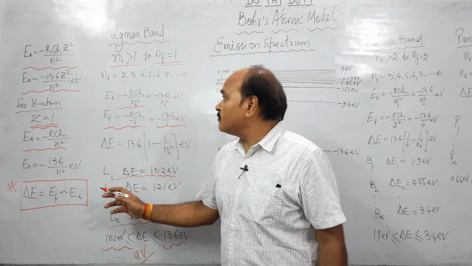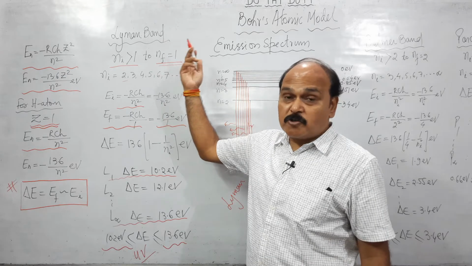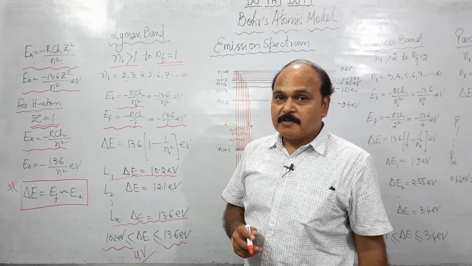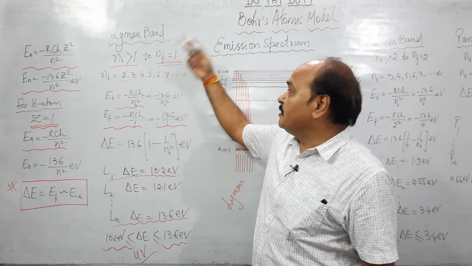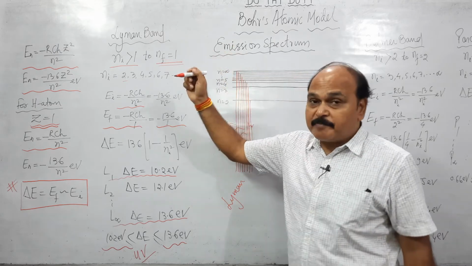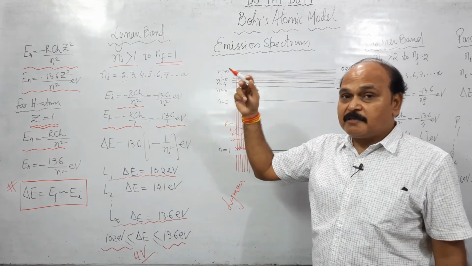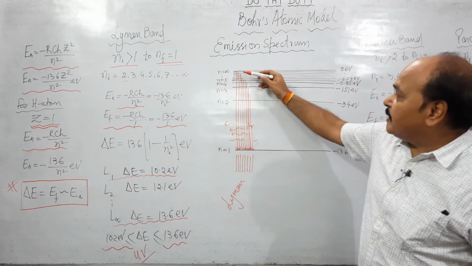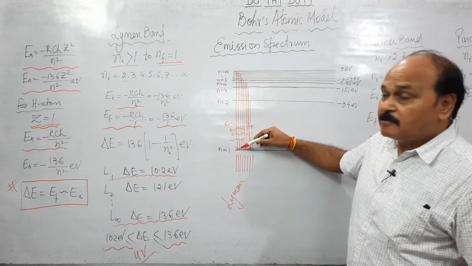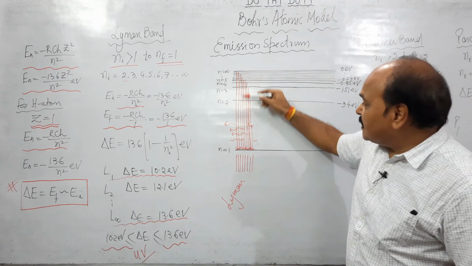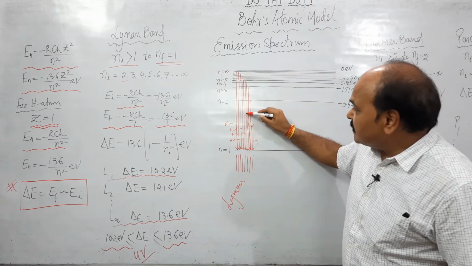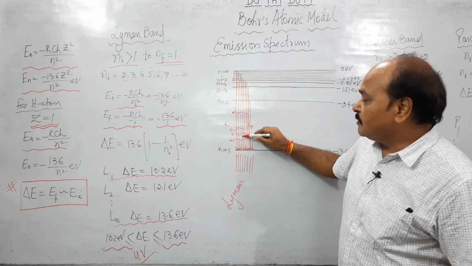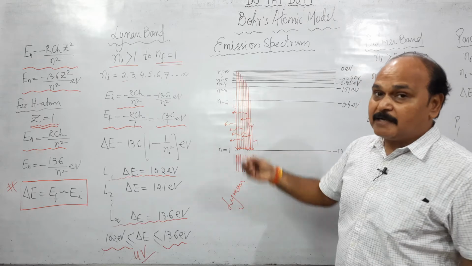Well, let us now move on to the Lyman band, the most prominent band of the emission spectrum of hydrogen atom. In the Lyman band or series, all those lines, all those wavelengths, all those photons are present which are emitted when the transition takes place from any excited state to the ground state. The photons which are emitted are all called Lyman photons. The wavelengths which are produced are all part of the Lyman band.